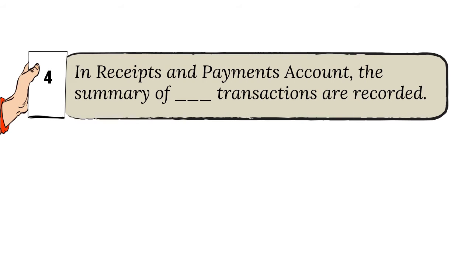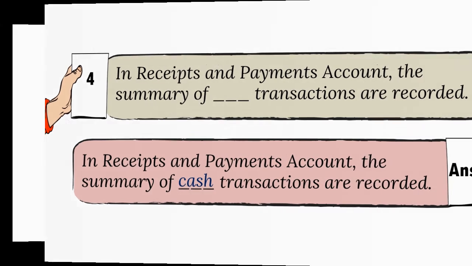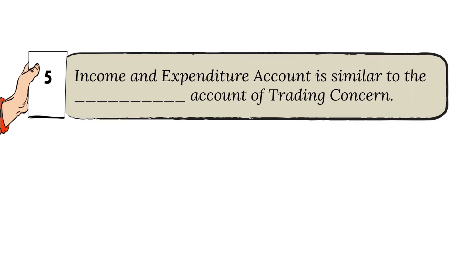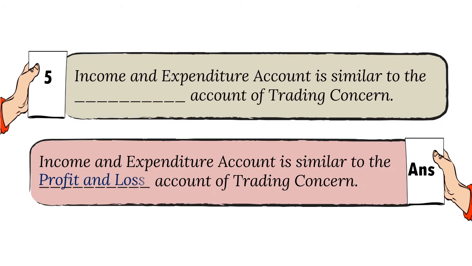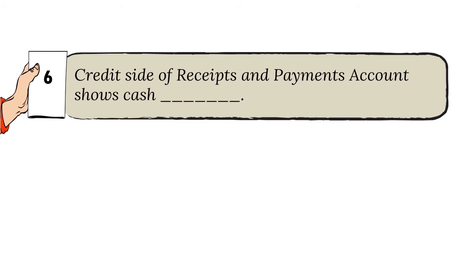4. In receipts and payments account, the summary of dash transactions is recorded. And the answer is cash. 5. Income and expenditure account is similar to the dash account of trading concern. And the answer is profit and loss. 6.